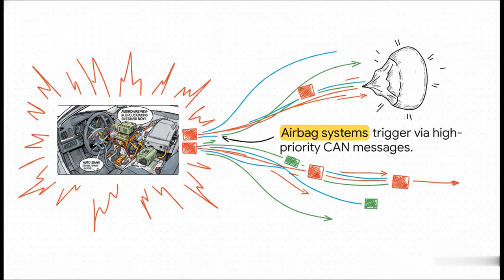And then, of course, the big one, airbag systems. When a crash occurs, sensors immediately trigger high-priority CAN messages. And because of that priority-based arbitration we just talked about, the crash sensor wins the network priority battle over everything else on the bus, every single time, deploying those airbags instantly. It really is just a perfect synergy of a protocol matching its environment.